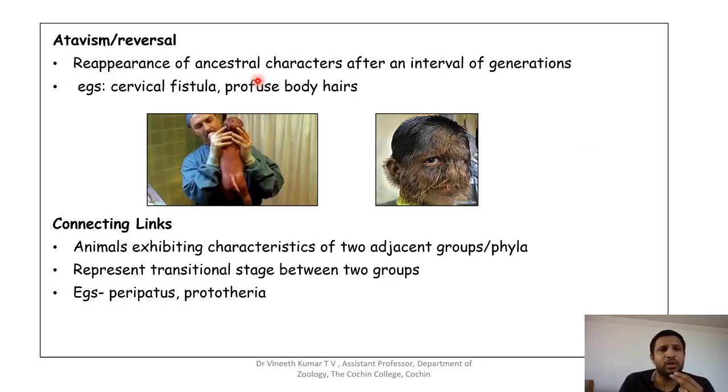Next is atavism or reversal, that is the reappearance of the ancestral characters after an interval of many generations. Examples are cervical fistula and profuse hair growth. This profuse hair growth is an example, and so is the tail. The extension of the coccyx bone to form a tail is considered to be atavism. Cervical fistula is nothing but the presence of the pharyngeal gill slits. As I said earlier, pharyngeal gill slits are also seen in human embryos during their early embryonic stages. They are paired, and seen in the throat region.